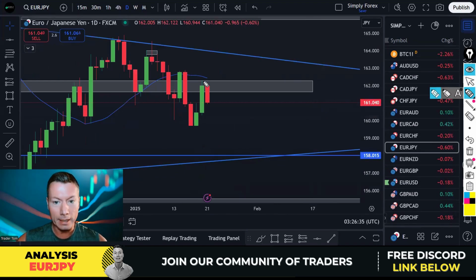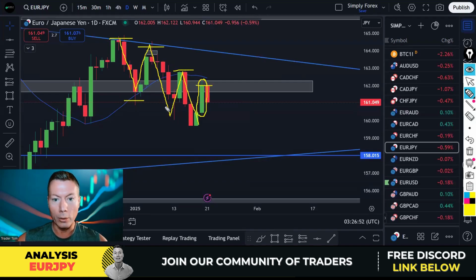But yesterday, on all yen pairs, we had a super bullish candle. This is euro yen day chart. We're still in this downtrend, clearly. Lower highs, lower lows. We're still in this downtrend, but we've got this massive bullish candle here.